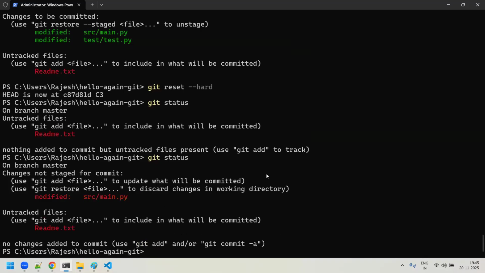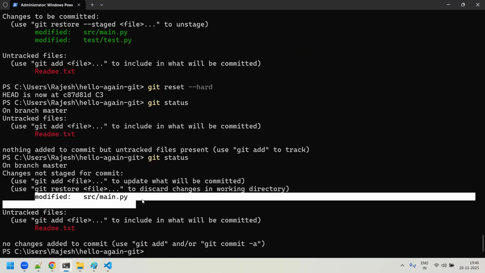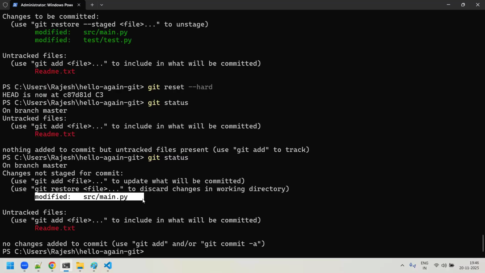One more use case. Now you say, Rajesh, I want to only modify, I want to only update this file. So obviously we have a command, git add -u, right? Git add -u will only do the modification to this file. Am I clear, sir? When you do a git add -u, if I'm not wrong, it will change this.